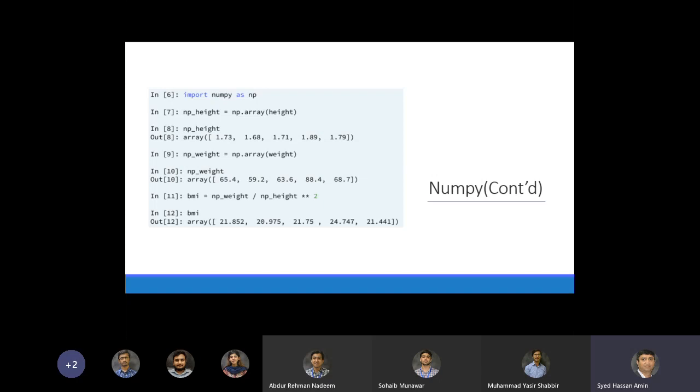Similarly, you convert weight, which was a list, to a NumPy array, np_weight, and then we calculate BMI using np_weight divided by np_height raised to the power 2, and that gives you the desired results.